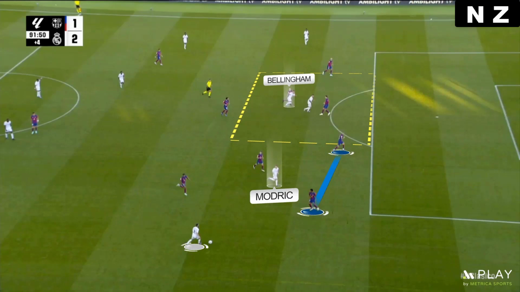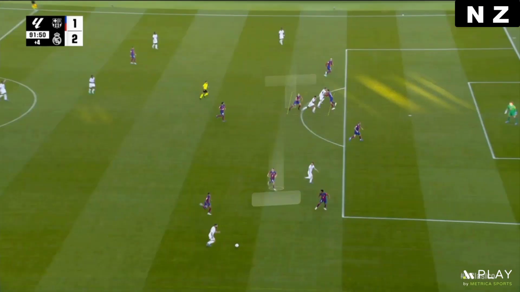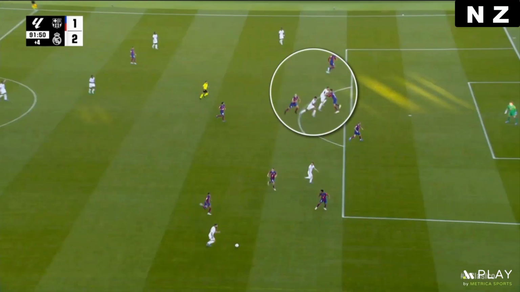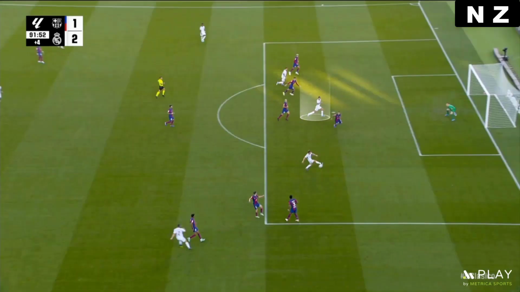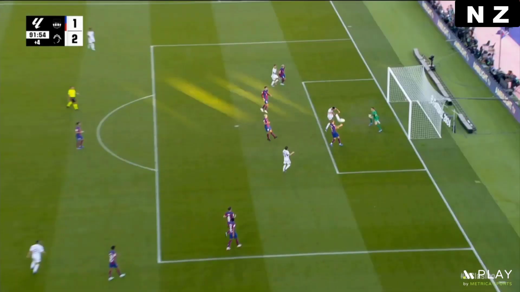Bellingham started to run on the edge of the box and he moved away from Romeu, while Joselu took Christensen out of his position. This created space for Bellingham's run. Xavi didn't follow Modric and he received with space and assisted Bellingham.